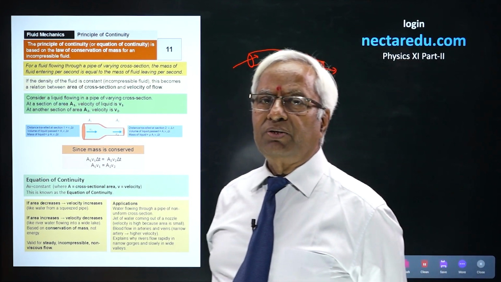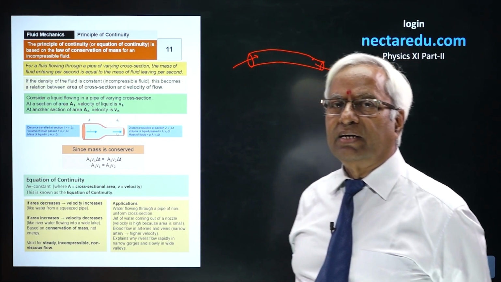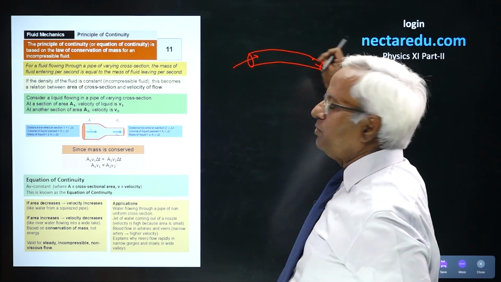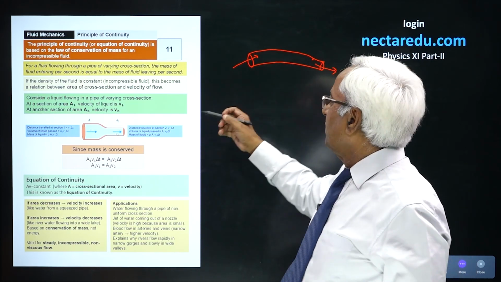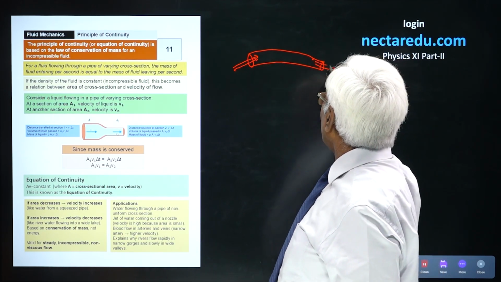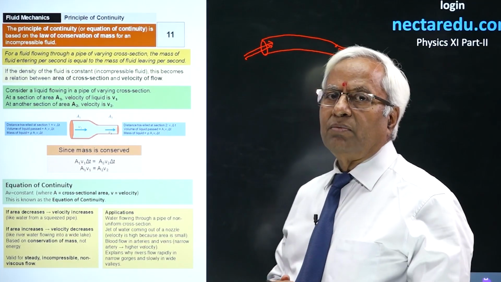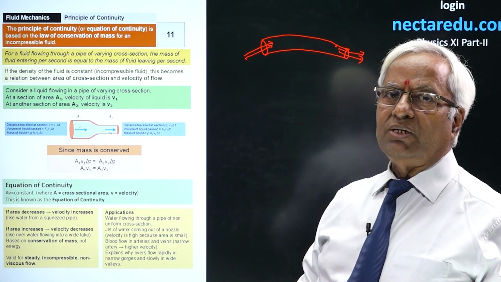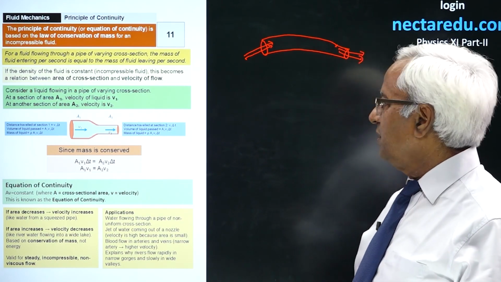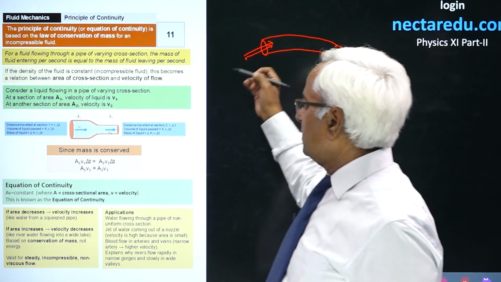Because of conservation of mass, whatever mass enters over here has to come out. We could say the same in terms of the law: the product of area and velocity is constant throughout. That's the simplest form of the law of continuity. But let's see it step by step.